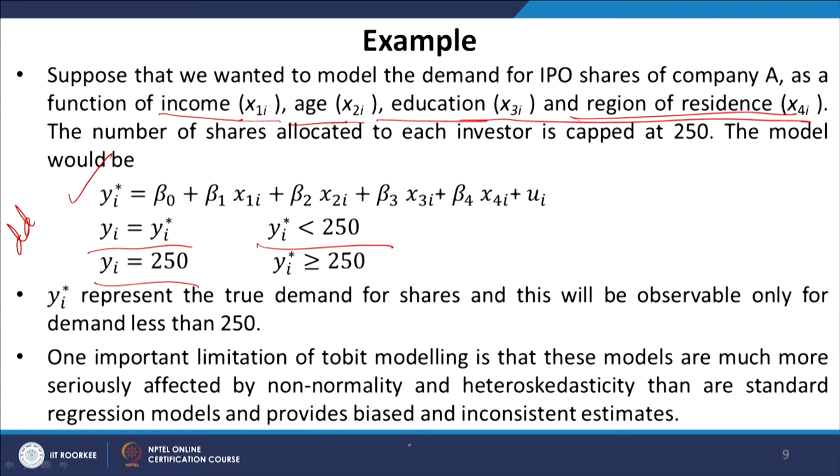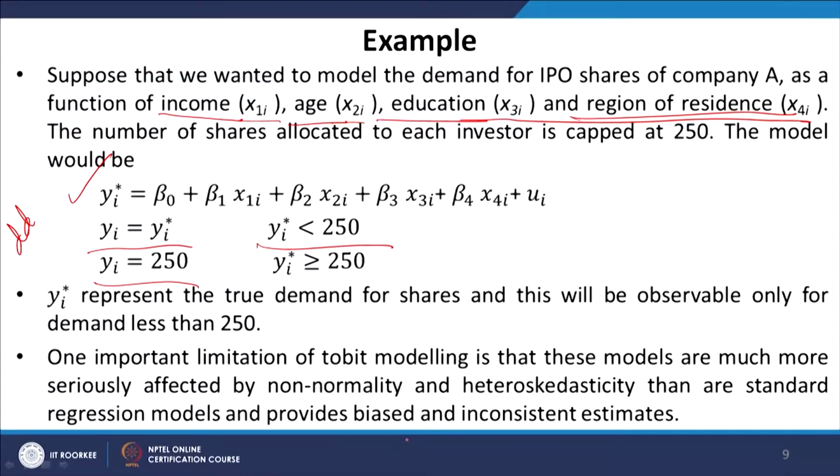Unlike the previous example where we had censored the data at 0, here we are censoring it at 250, which is on the higher side. For any observations lower than 250, we actually observe the series.